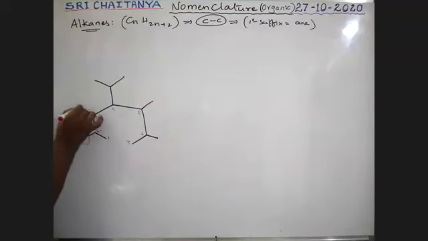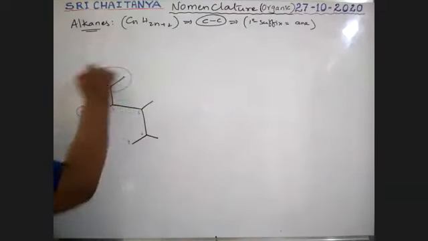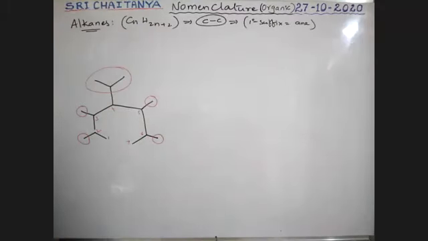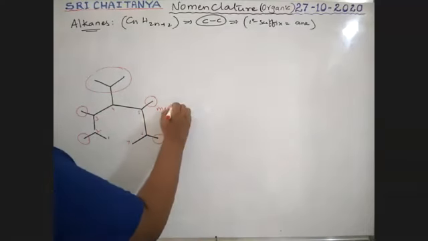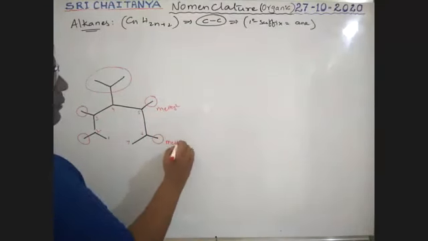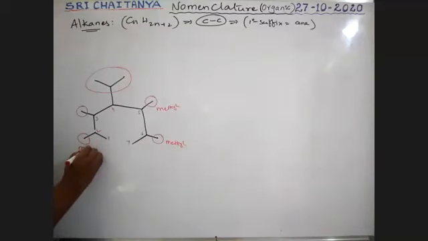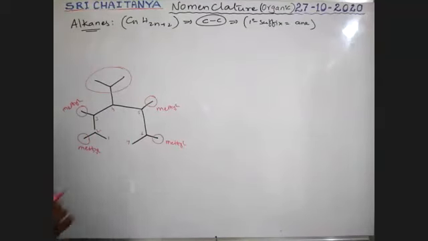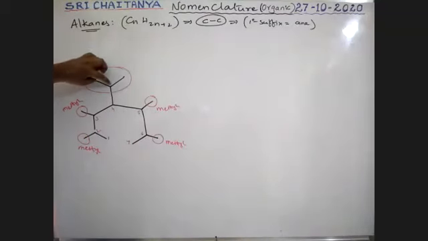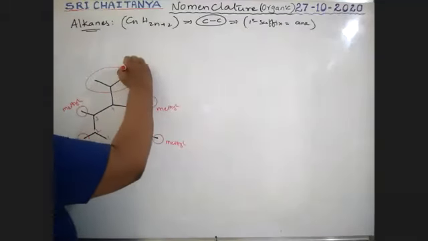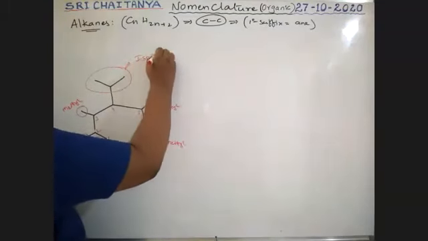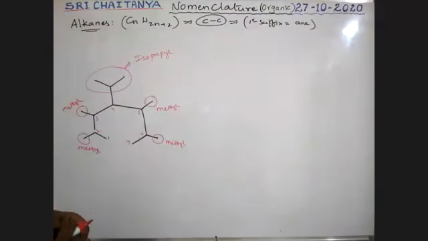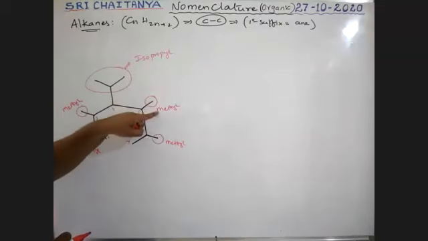Now it is a substituent. This is a substituent. This is a substituent. Now what are the substituents' names? This is methyl. This is methyl. This is also methyl. These are the substituents. Now this is CH3, CH3, CH. This group is commonly called the iso group, isopropyl. So see boys, iso and methyl.